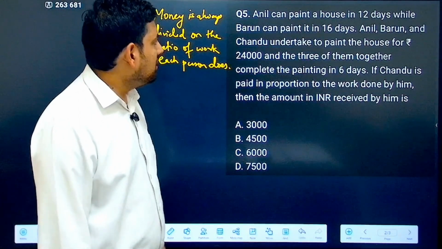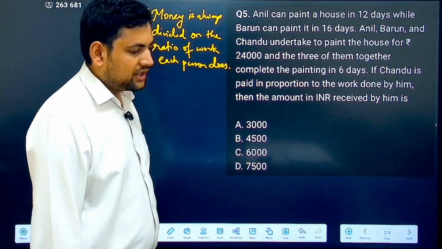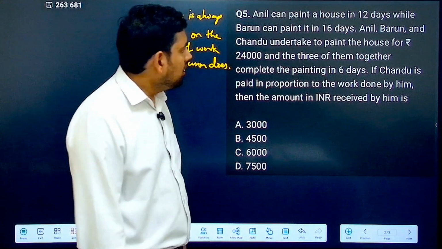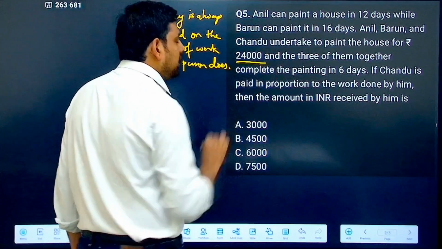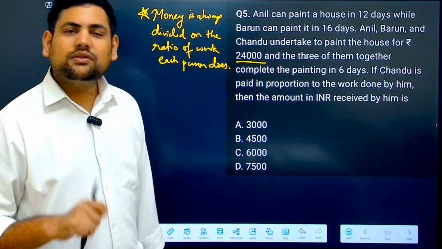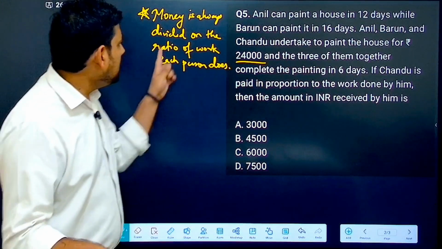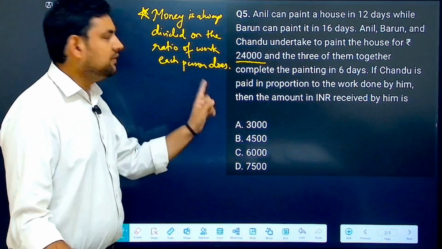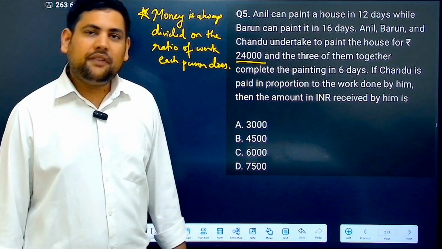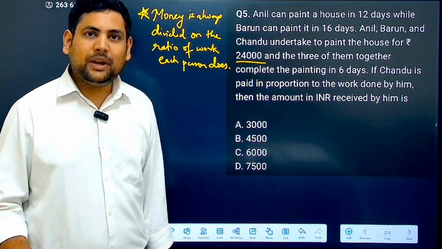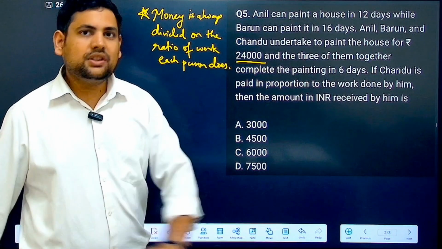Now see this question. Anil can paint a house in 12 days, Barun can paint it in 16 days, and so on. Now see this. First of all, this is a question about how the money should be divided. Now one thing you should always remember is money is always divided on the ratio of work each person does. Efficiency does not matter. Efficiency only matters when they are working for the same duration of time.